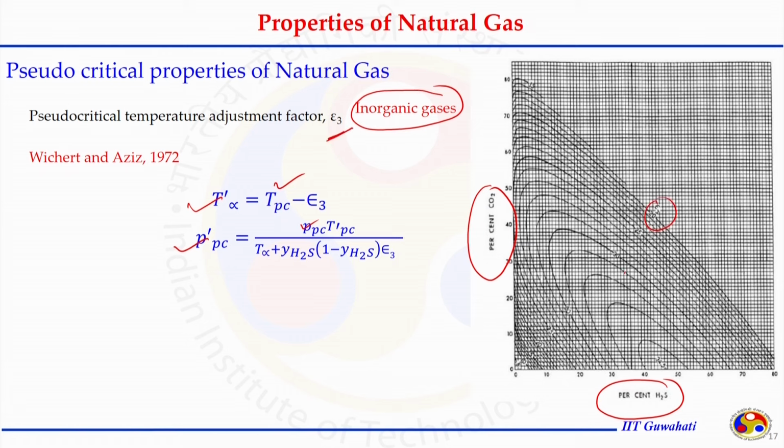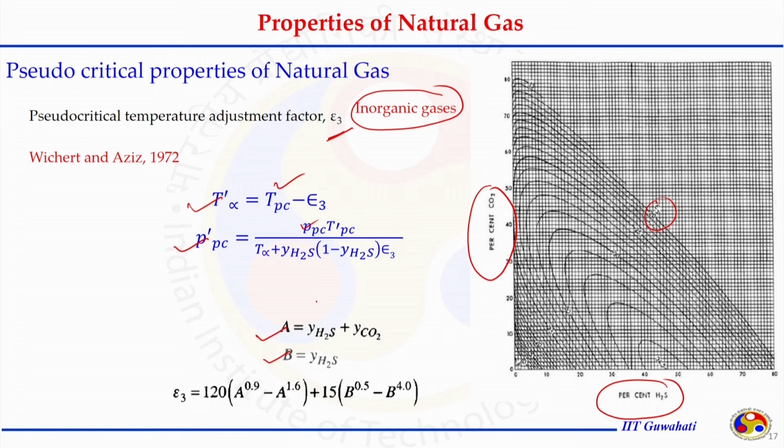That epsilon 3 can be read from this chart, and we can get the correction, and this is proposed by Wichert and Aziz in 1972. And further, this chart has been expressed mathematically, and it says if we know the percent of H2S and CO2, and let us say the mole fraction of H2S is B, and the summation of the mole fractions of H2S and CO2 is A, we can put A and B in this manner and get the epsilon 3 value directly.